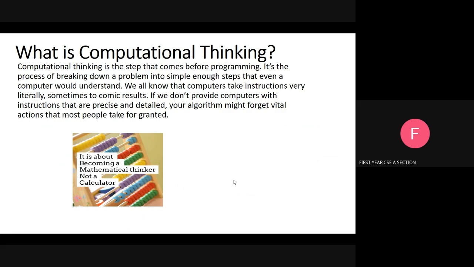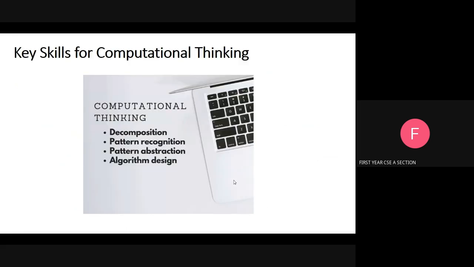Next, we are going to see four key techniques for computational thinking: decomposition, abstraction, pattern recognition, and algorithm. First one, decomposition. What is decomposition? We are going to break down a complex problem into smaller, manageable parts. That is called decomposition.